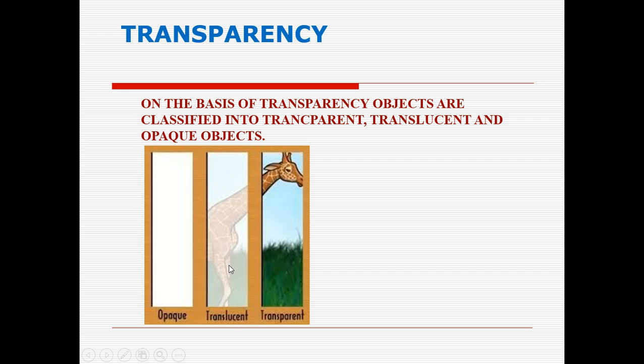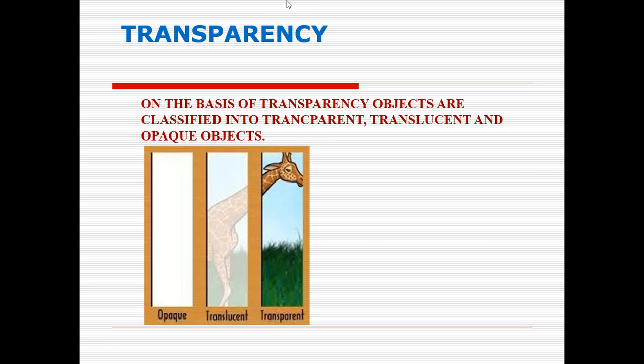So this translucent object will not completely pass light. It will pass but partially. Half of the light will be passing, so the object which you are observing through this translucent material will not be clearly observed. Right? Some examples are tissue paper, thin plastic, goggles, frosted glass, and butter paper. These are some examples of translucent. Am I clear? Yes, ma'am.